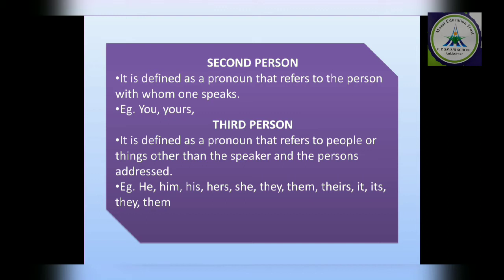Now third, अब तो दो आमने सामने. The third means to whom we are talking about, जो at present picture में नहीं है. It is defined as a pronoun that refers to people or thing other than the speaker and the listener or addresser person. ओके हम दोनों के अलावा जो तीसरा होता है दैट इज नोन एज थर्ड पर्सन एंड वी आइडेंटिफाई द थर्ड पर्सन एज ही, शी, हर, इट, दे.